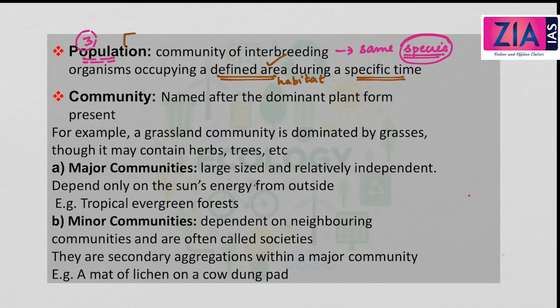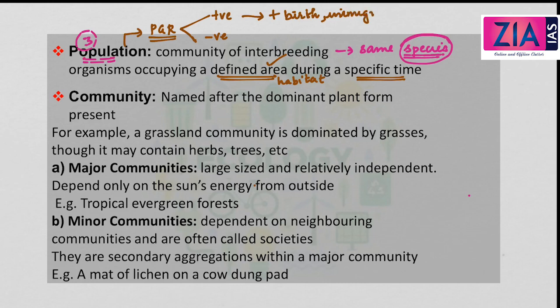Now when we talk about population, we also need to talk about the population growth rate. So growth rate of population can be either positive growth rate or negative population growth rate. Now what is positive growth rate and what is negative growth rate of population? Positive growth rate of population is when there is addition to the population by means of birth or by immigration.